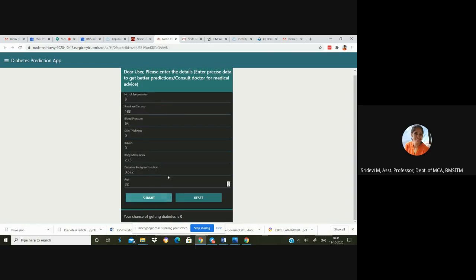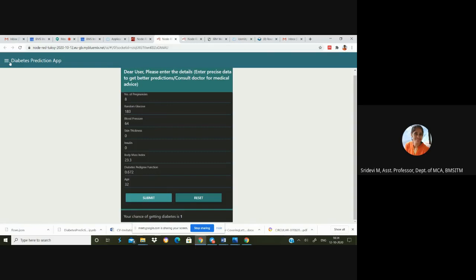Now, when we submit this to the trained model, we'll get the prediction and it is given as 1. It means a person with these feature values has chances of acquiring diabetes. That is why the prediction given here is 1.